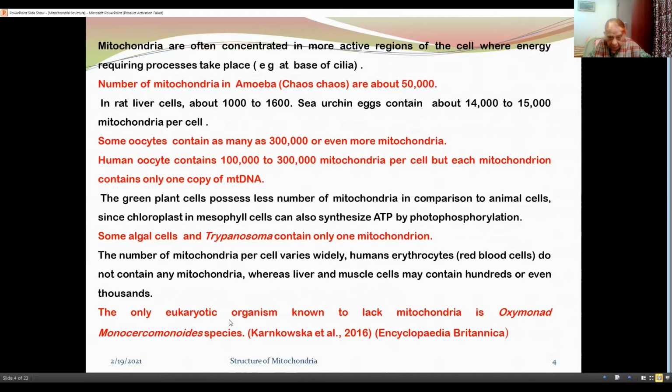The number of mitochondria per cell varies widely. In human red blood cells, there are no mitochondria, whereas liver and muscle cells may contain hundreds or even thousands. The only eukaryotic organism known to lack mitochondria is the oxymonad Monocercomonoides species.